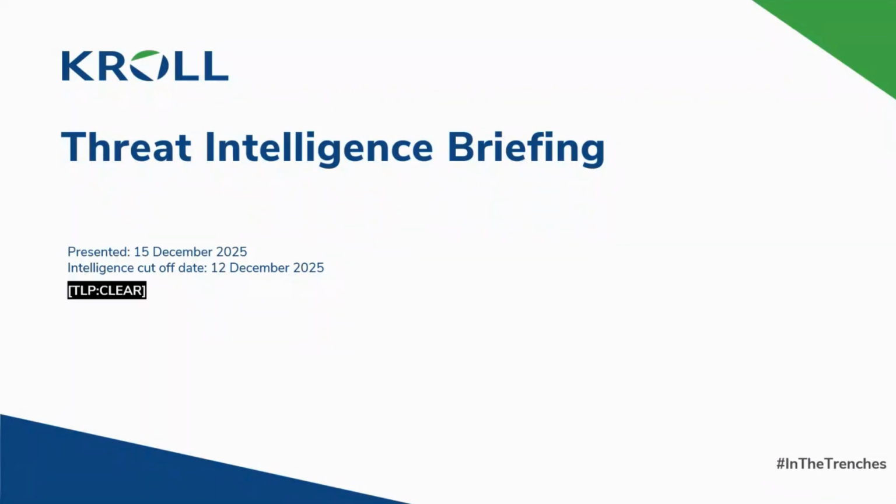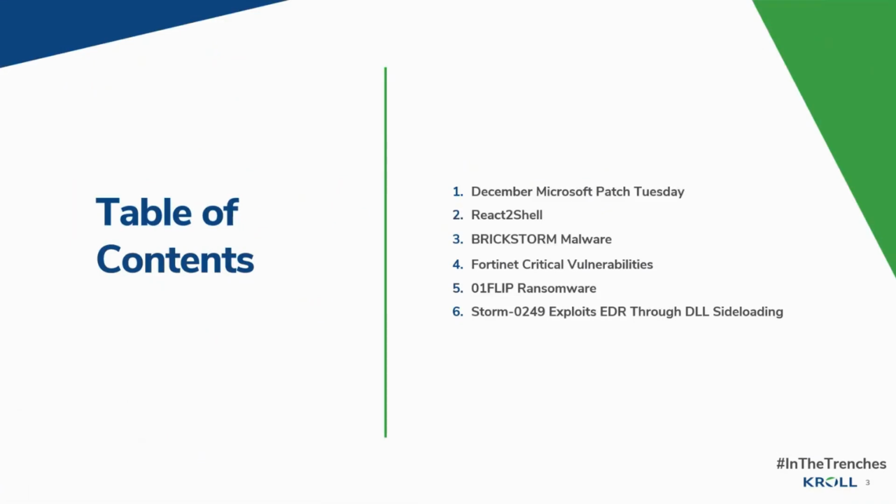This week, we'll be covering the following topics. Firstly, I'll be covering Microsoft Patch Tuesday for December, followed by the React2Shell vulnerability, then onto government reporting on PRC actors deploying BRICKSTORM, and finally, from me, several critical Fortinet vulnerabilities. Mark will then be going over 01flip, a new ransomware family, and Ethan will finish off looking at Storm-0249 reporting.